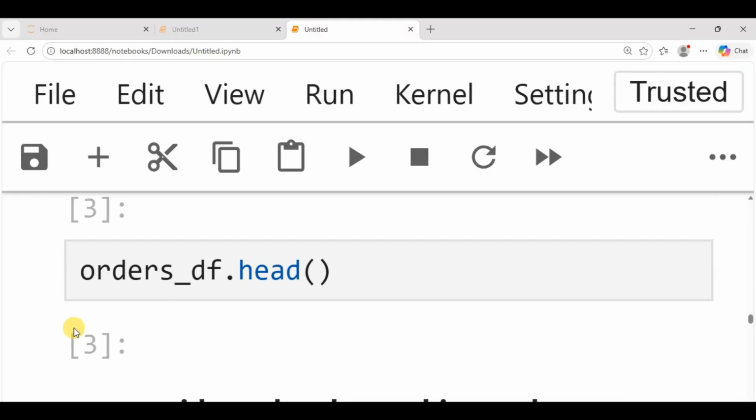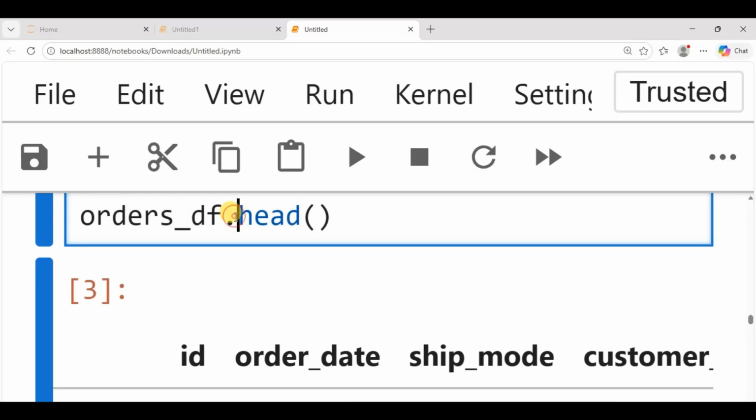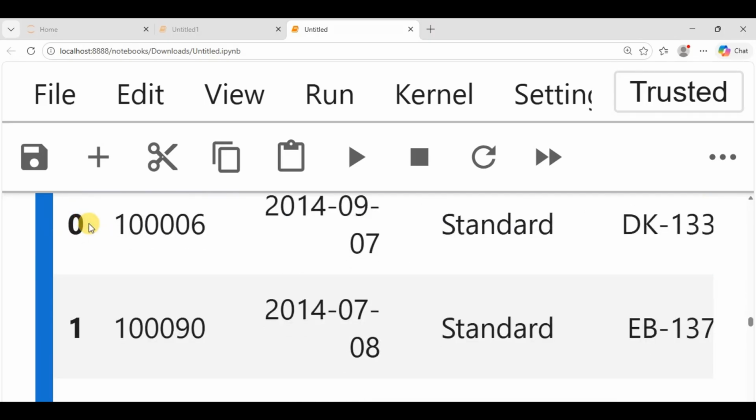You have viewed it. Okay, now we want to also view the last 5 rows. The same way you have head, you have tail. So tail is the last. While with head you are looking at the first 5, with tail you are looking at the last 5. So let's see what the data looks like, the last 5.